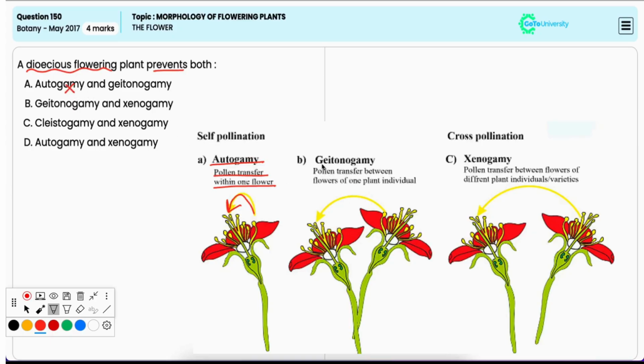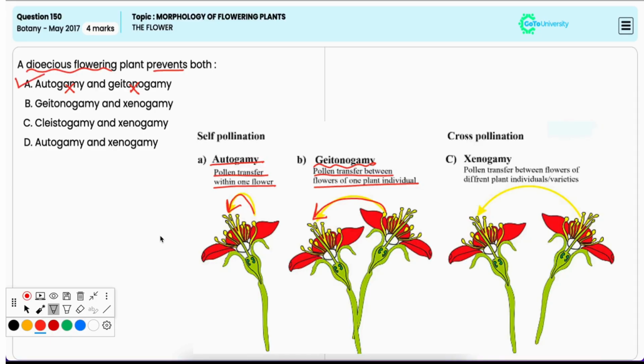And geitonogamy, that is, transfer of pollen between different flowers on the same plant, is also prevented because male and female flowers are on different plants. Hence, it is the correct option.